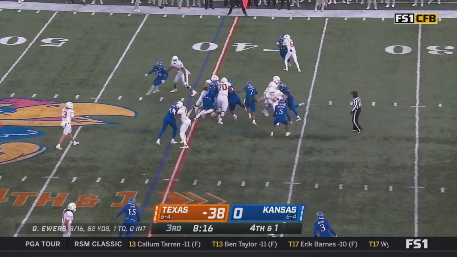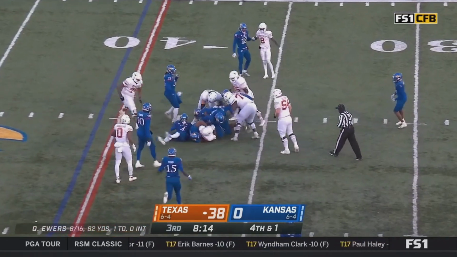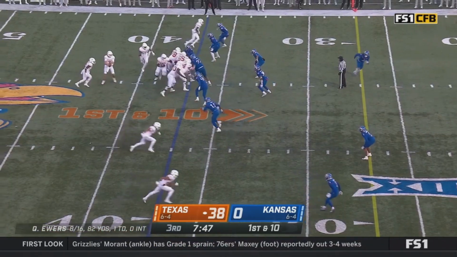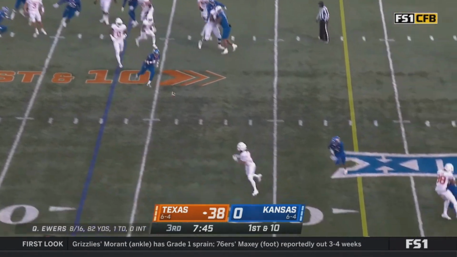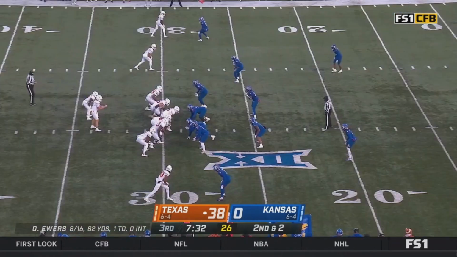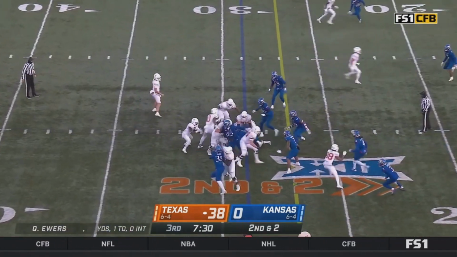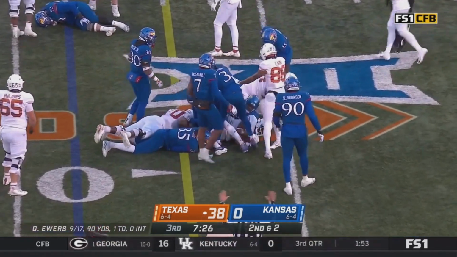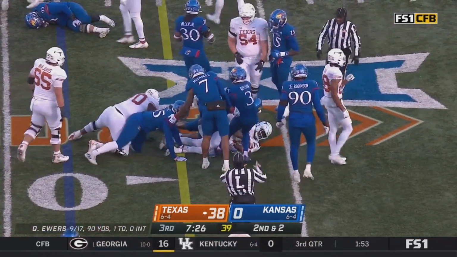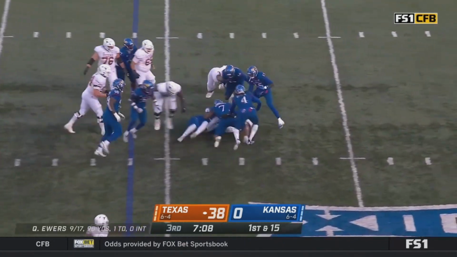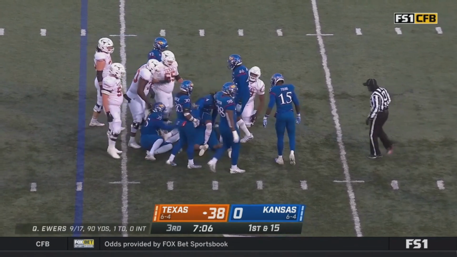4th and real short, and Robinson will squeeze his way through and then surge forward for an extra 3 yards. Can we talk about a Doak Walker moment? Because right now, Robinson, as they swing it out to Whittington, Robinson. This time, Keelan Robinson. Yeah, tripped up after a short gain of 3 there. But we'll probably take him throughout the rest of this game as this handoff goes to Keelan Robinson.